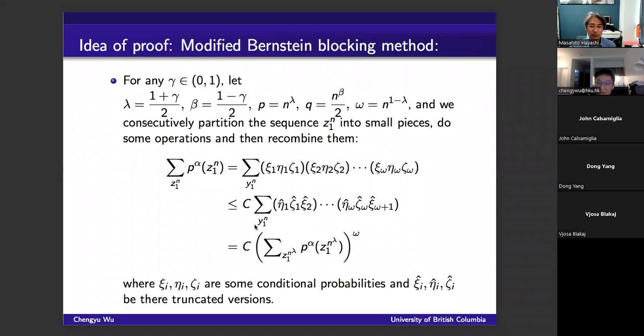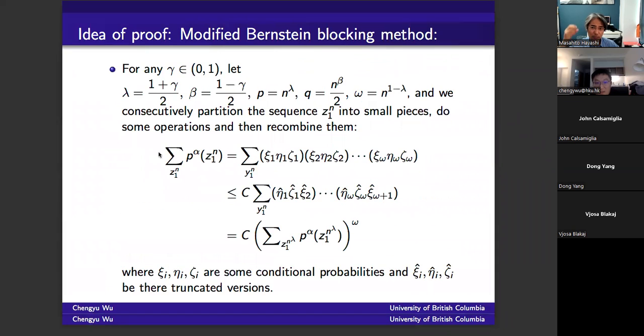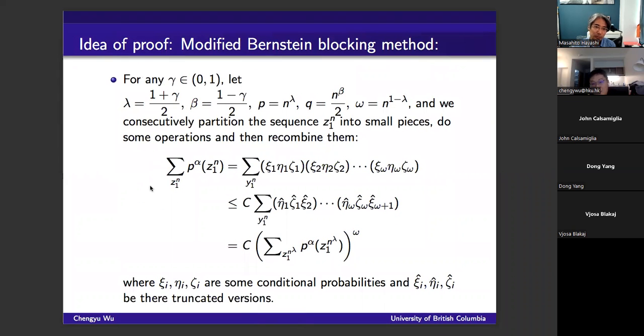And whenever we have this kind of evaluation, this expression divided by n and 1 minus alpha basically gives you the average version of the Renyi entropy rate. Then you just take the limit and you can compare them.